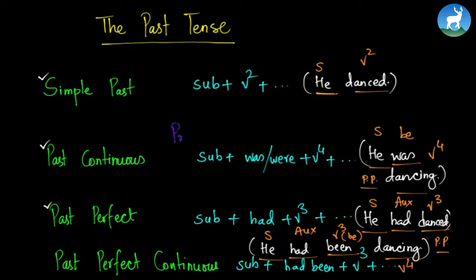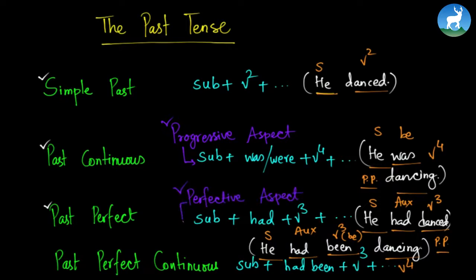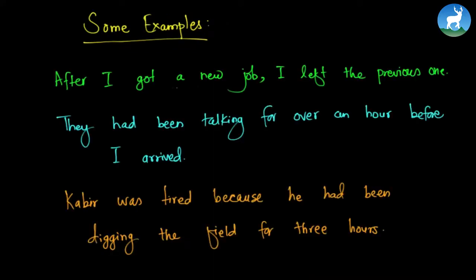This is called progressive aspect because something is happening in progression, and this is called perfective aspect because something already happened. Progressive aspect is that kind of aspect of tense where something is going on in progression. He was dancing. In the past time, he was dancing. So that is progressive action. In the perfective aspect, what we find out is something had already happened. Now that is perfective, right? Let's study about these in detail with more and more examples. Alright, these are some of the examples.